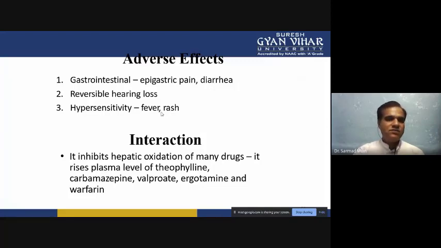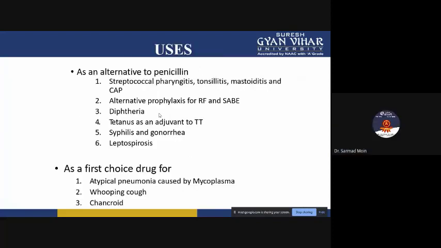Then interaction with other drugs: giving it in combination with theophylline, carbamazepine, valproate, ergotamine, and warfarin can produce a rise in plasma level, because it inhibits the hepatic oxidation of many drugs.